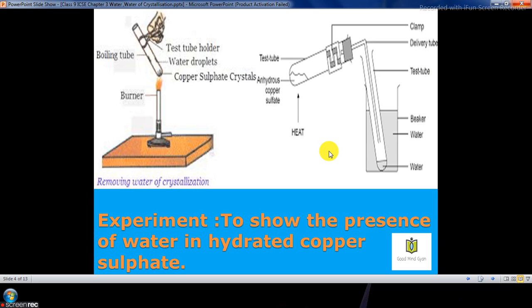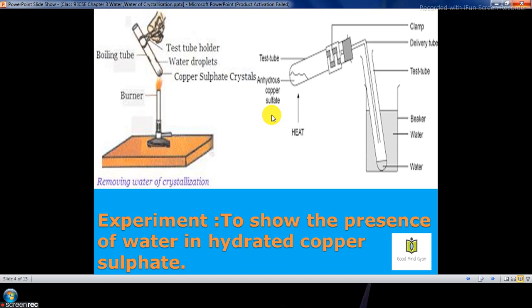Now, the crystals crumble to form a powdery mass. So what you observe here is the crystals lose their blue color and change to white powder. As you already know, copper sulfate crystals are blue in color. So now the crystals on heating will lose their blue color and they will change to white powder. And that's the reason on heating you will get anhydrous copper sulfate.